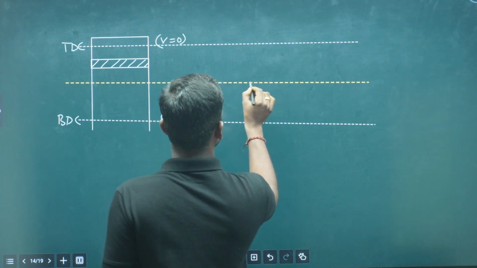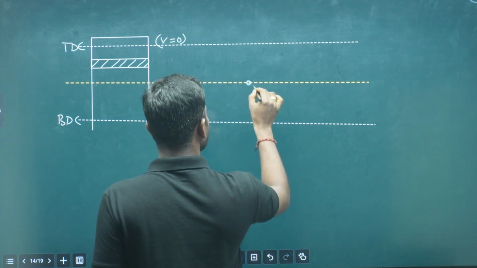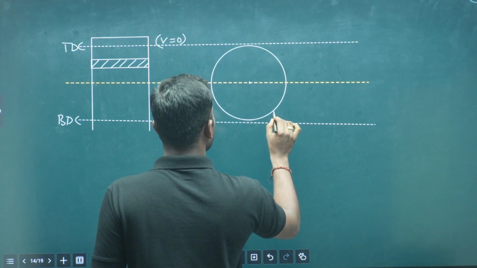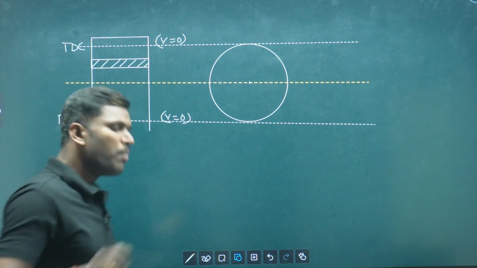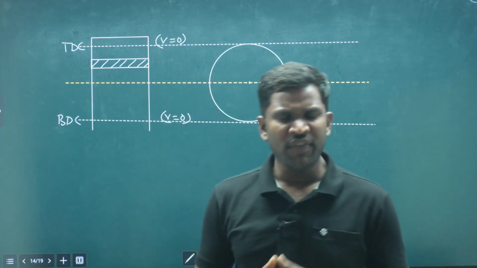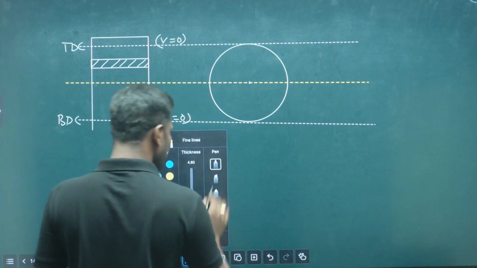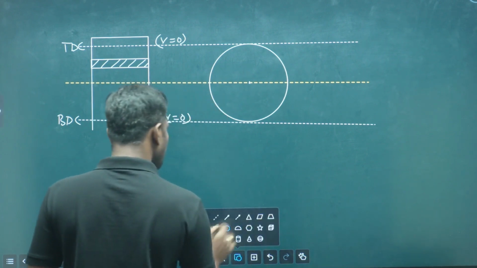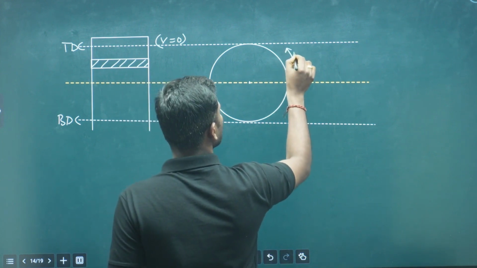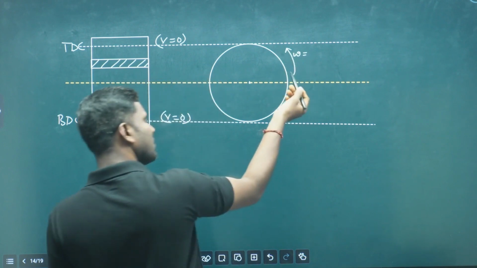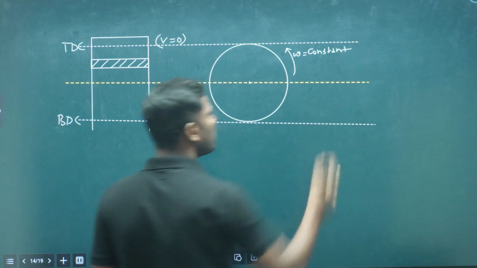Let us try to understand a particle which is executing a uniform circular motion. What is uniform circular motion? It is rotational motion with constant angular velocity. If any rotational motion has a constant angular velocity, that particular motion can be called a uniform circular motion, right? So in uniform circular motion, omega is constant in the circle.